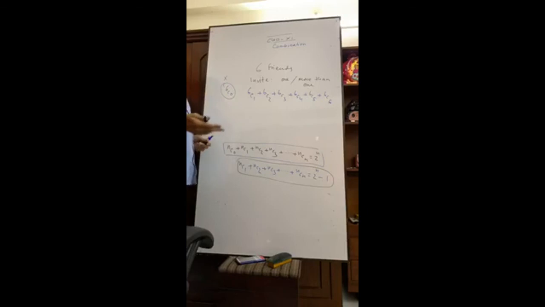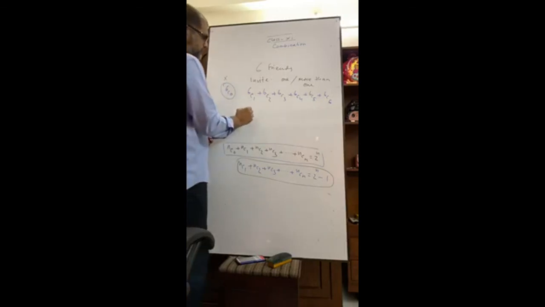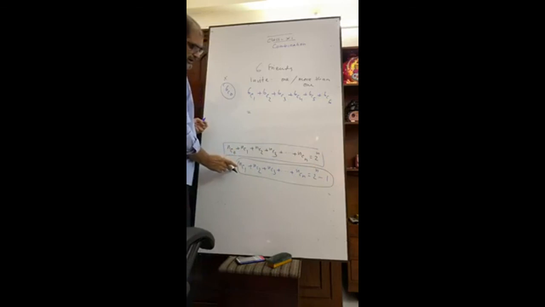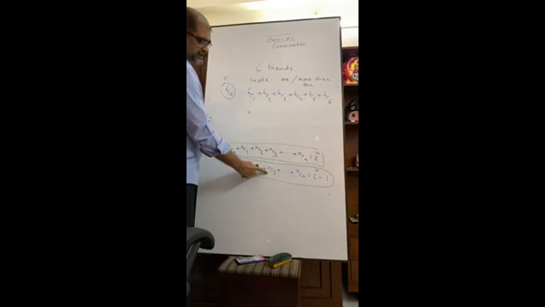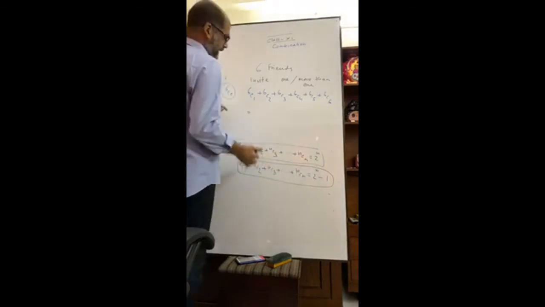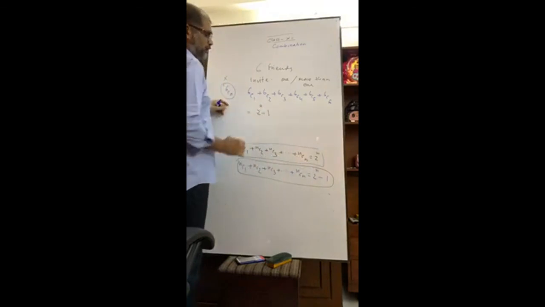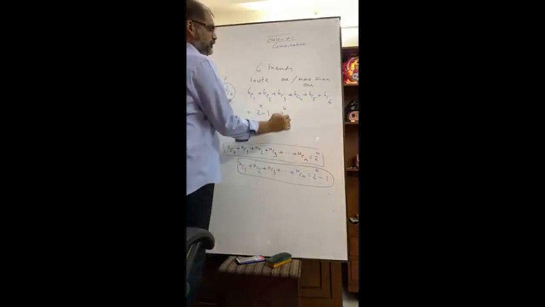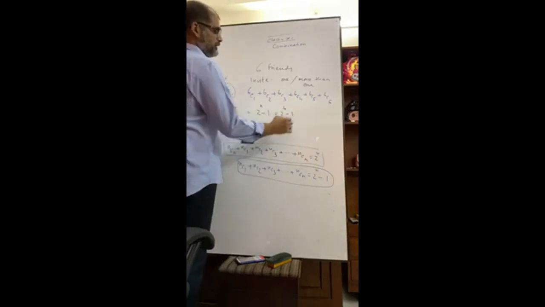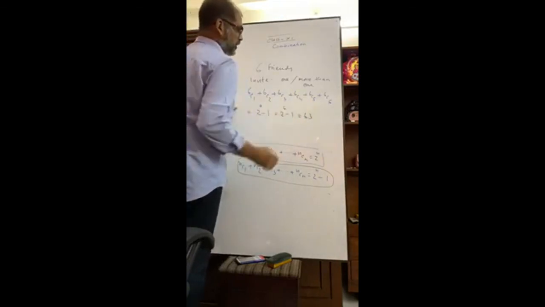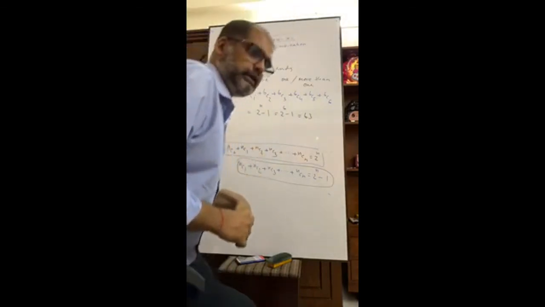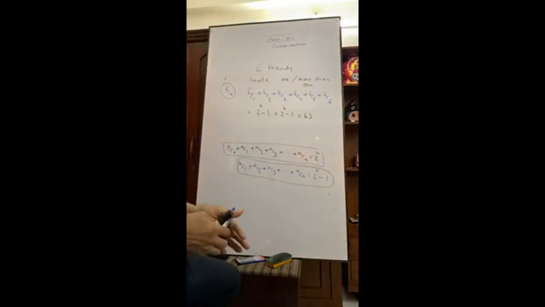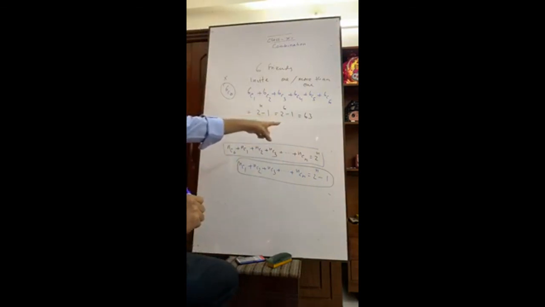So 6C0 means what? 1. Anyway, it is equal to what? Can you see the formula? NC1, NC2, NC3 up to NCN equals 2 to the power n minus 1. What is n here? n is 6. 2 to the power 6 minus 1 equals what? 63. So there are 63 ways that you can invite one or more than one friends. Have you got it?